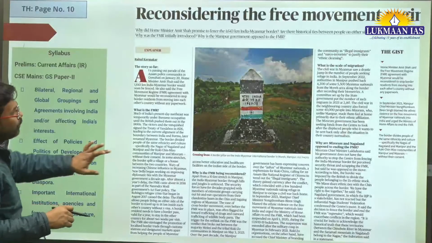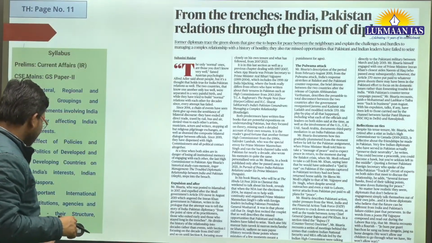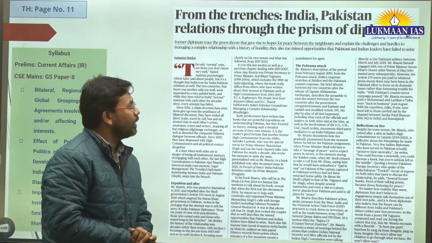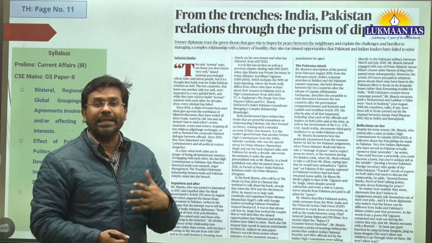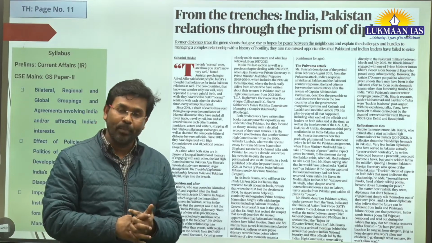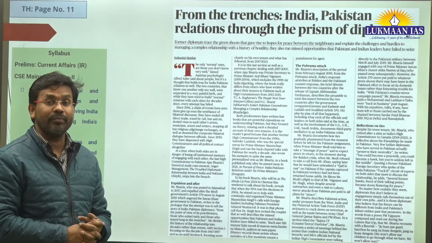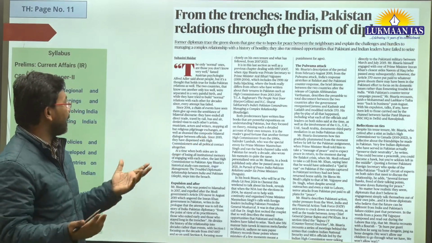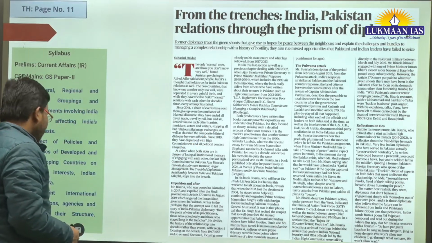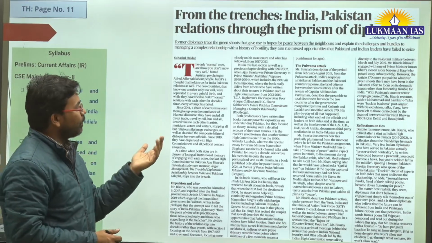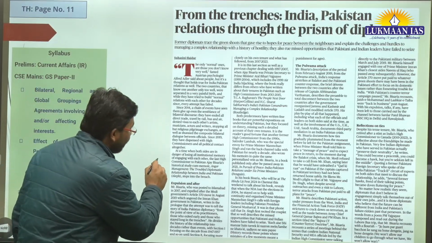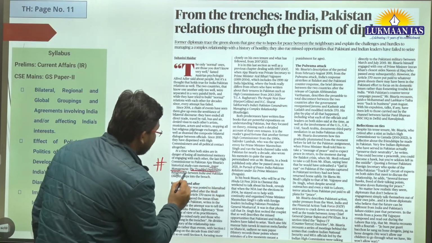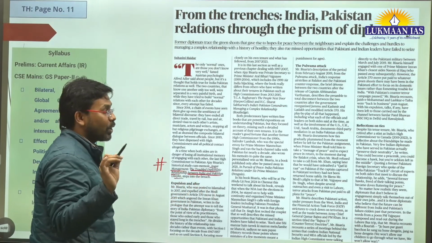So with this, let us quickly move to another article. In this article, they have looked into India-Pakistan relationships. They have cited a few books written by former diplomats and ambassadors of India who have been posted in Pakistan. One of the books is Anger Management, the troubled diplomatic relationship between India and Pakistan.